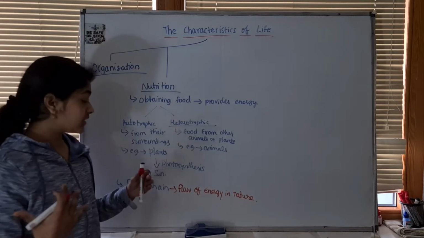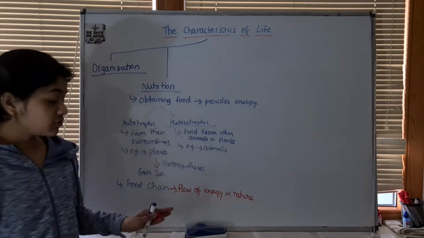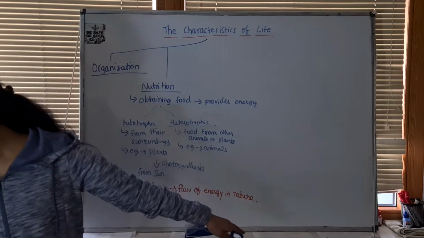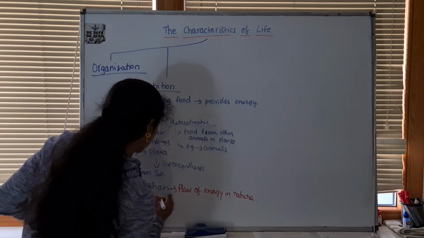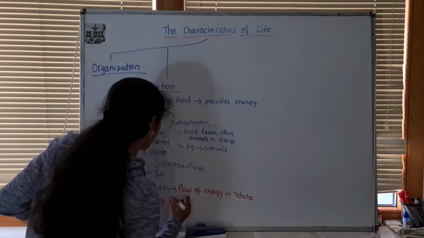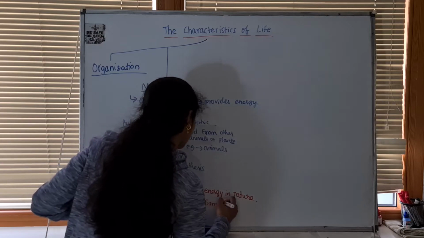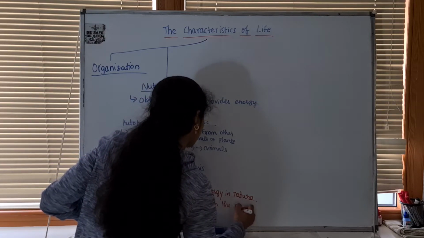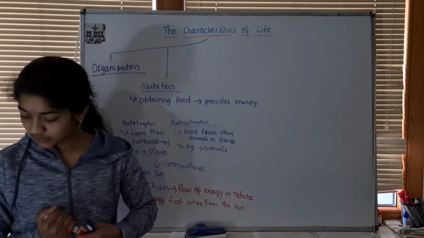So if there are multiple food chains, that's known as a food web. So food chain is a flow of energy in nature, and the energy first comes from the sun.